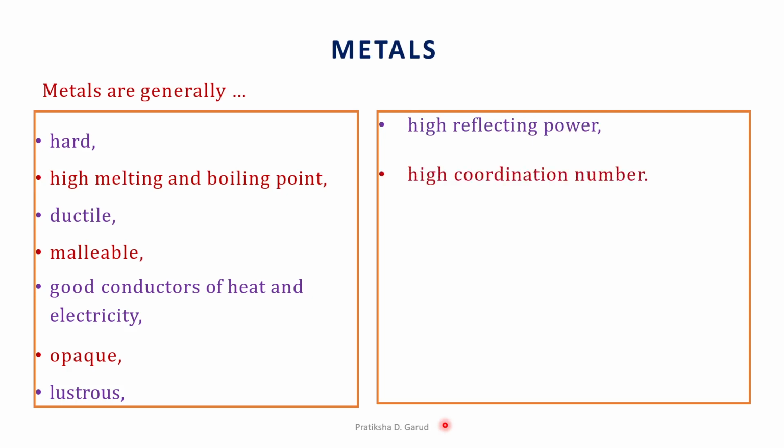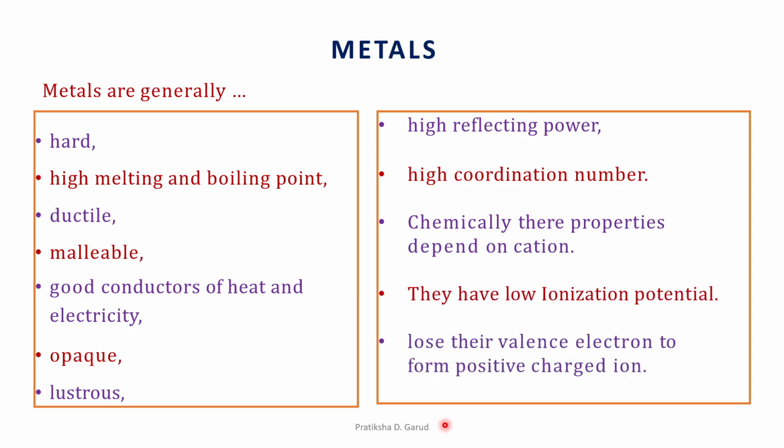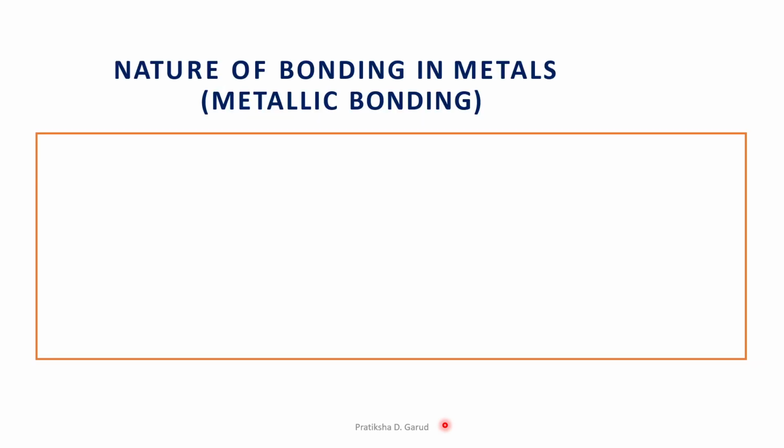They have a high coordination number. Chemically, the properties depend upon the cation. They have low ionization potential and they lose their valence electrons to form positively charged ions. So these are the characteristics, or we can say these are the metal properties. Okay. So, the nature of bonding in metals.